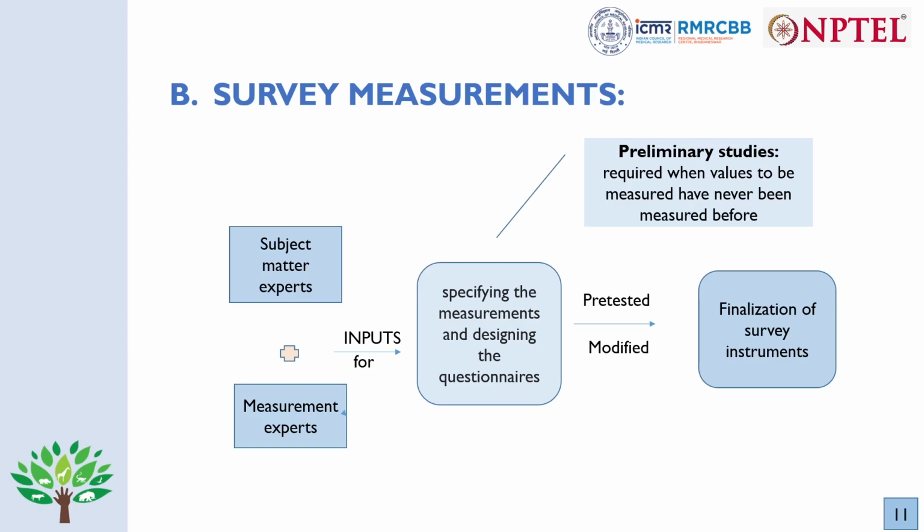To give an example, let's see through the lens of One Health. Let's take a study in which we want to assess the role of commensal bacteria of the gut in the spread of antibiotic resistance. For that we need subject matter experts to tell us how the stool samples will be collected from children, from animals, from the environment. We also need measurement experts who will tell us how the lab testing will be done, what the microbiological and molecular methods are for isolation and confirmation of, let's say, E. coli.